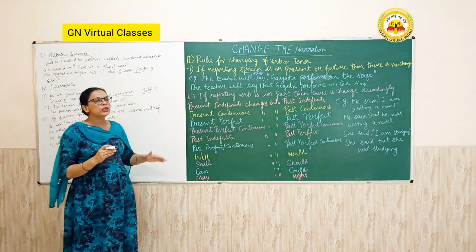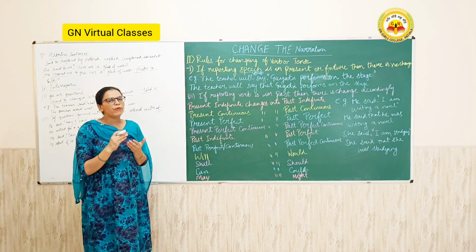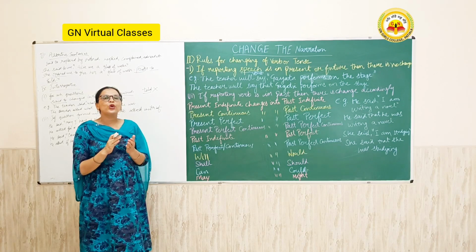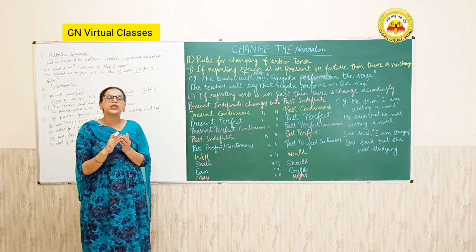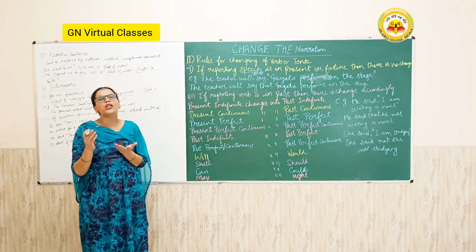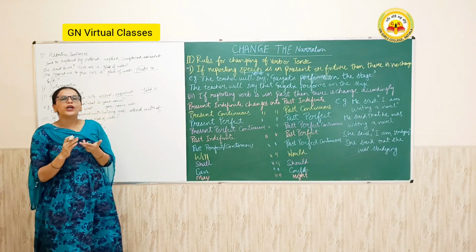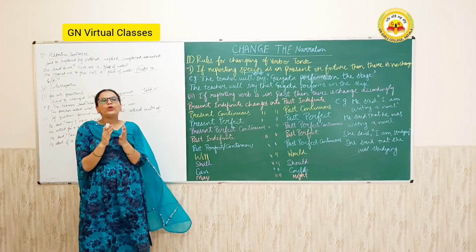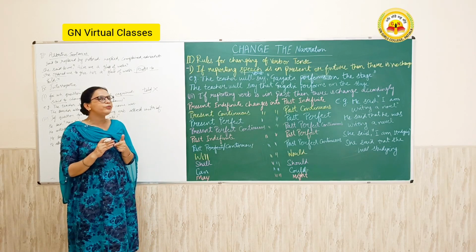So this is all about narration. Narration is the reporting of someone's words. So you have to convert direct speech into indirect speech. Direct speech is in inverted commas and indirect speech is in a simple, transformed form. So you have to learn the rules. First of all, says to changes into tells, said to into told.